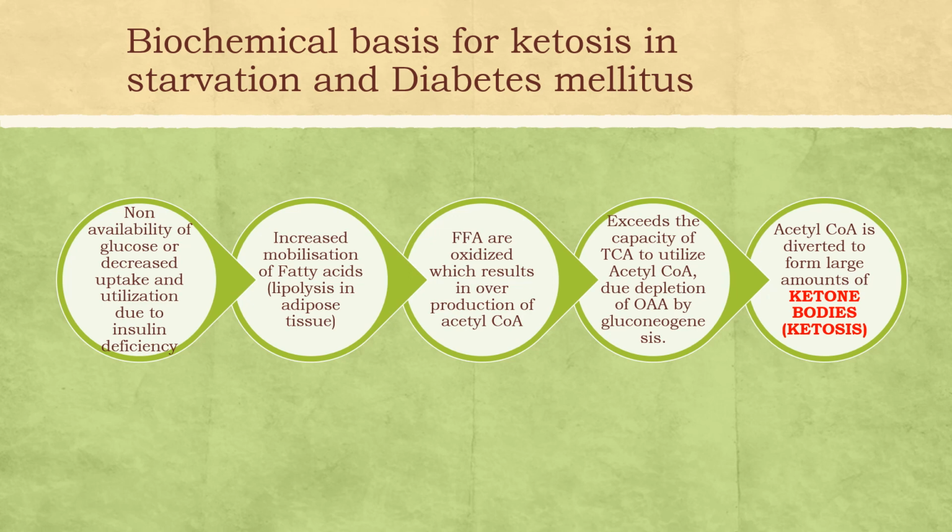So this inhibition is also released, so there will be more beta oxidation. Along with that, there is decreased capacity of the TCA cycle, which also results in channeling of this acetyl-CoA to ketone body formation.